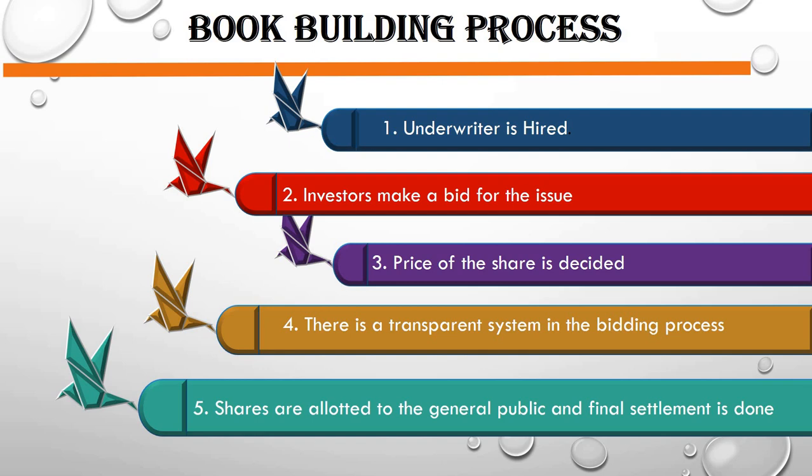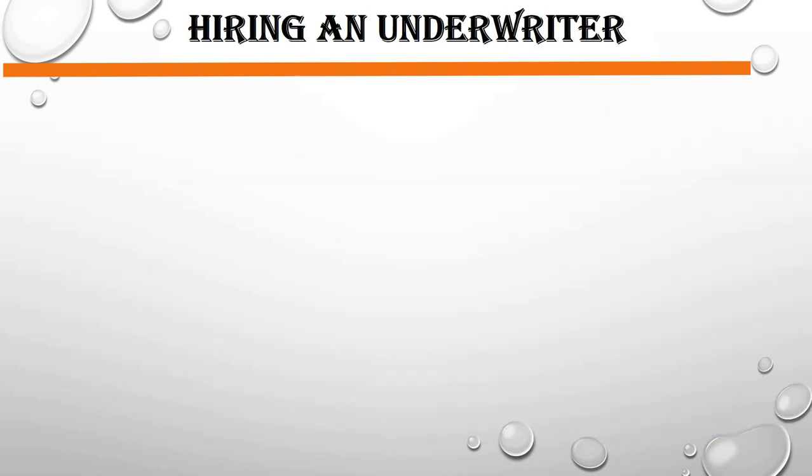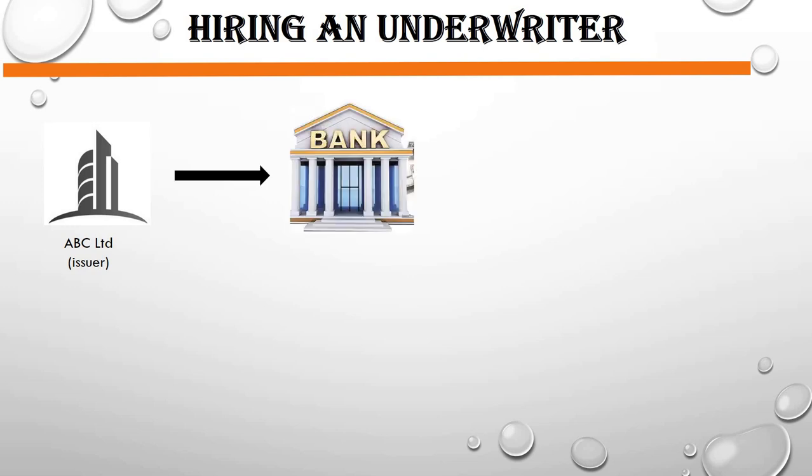So first is underwriter is hired. That means now we are going to talk about how the underwriter is hired. As we have talked, this is my company ABC Limited. This is a company which is issuing the shares. That means this company is in the requirement of money and they will issue the shares to the general public. So what they will do, they will approach the bank which will be treated as an underwriter.